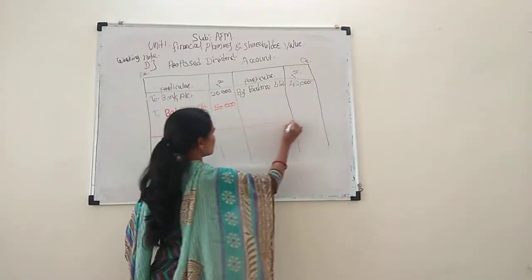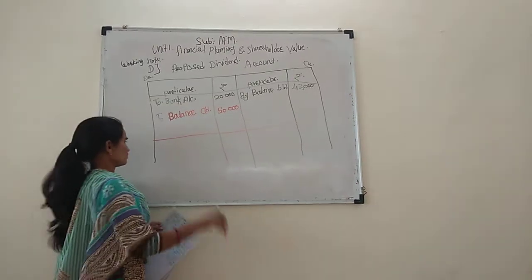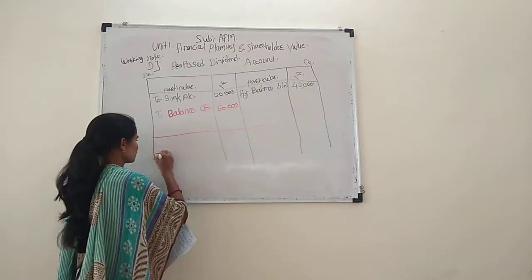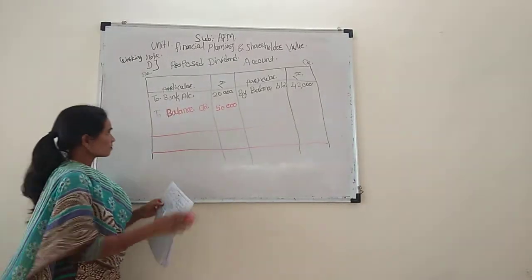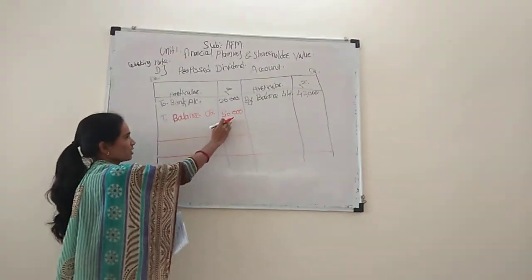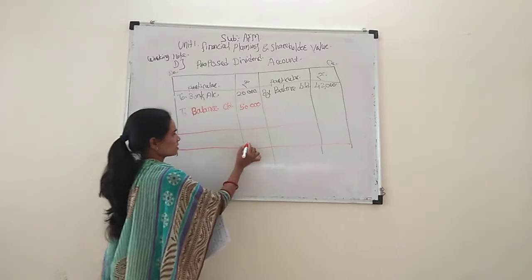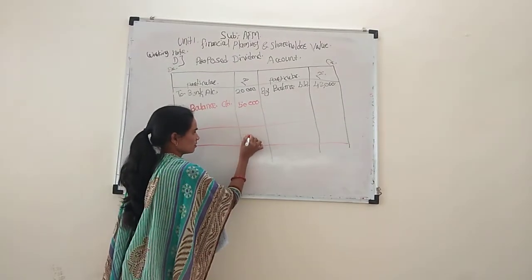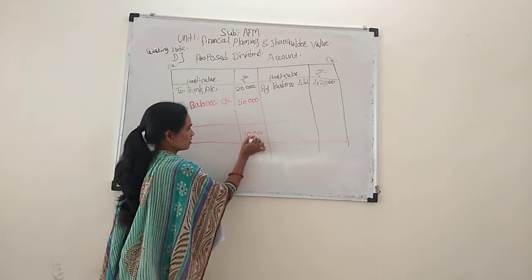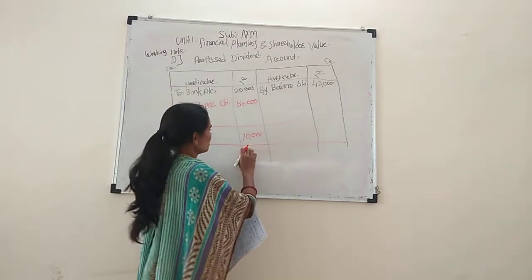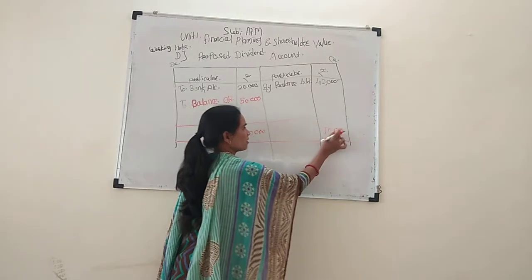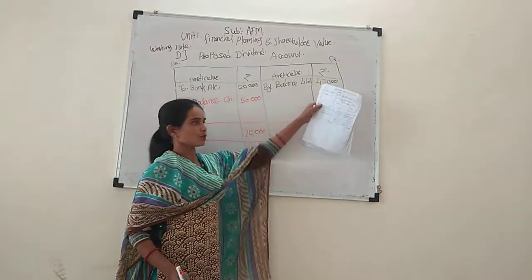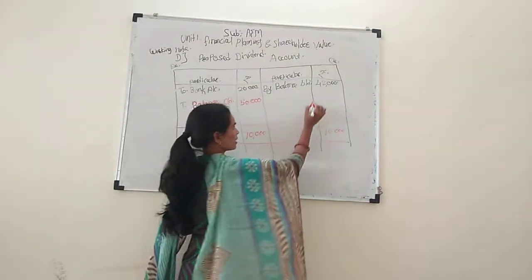Total of the proposed dividend account: 20,000 plus 50,000 is equal to 70,000. And on the credit side also 70,000. 70,000 minus 42,000 is equal to 28,000.